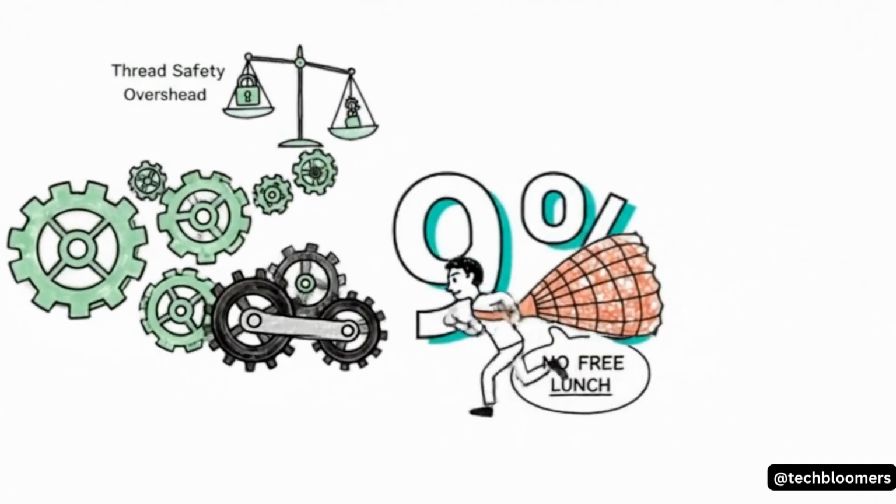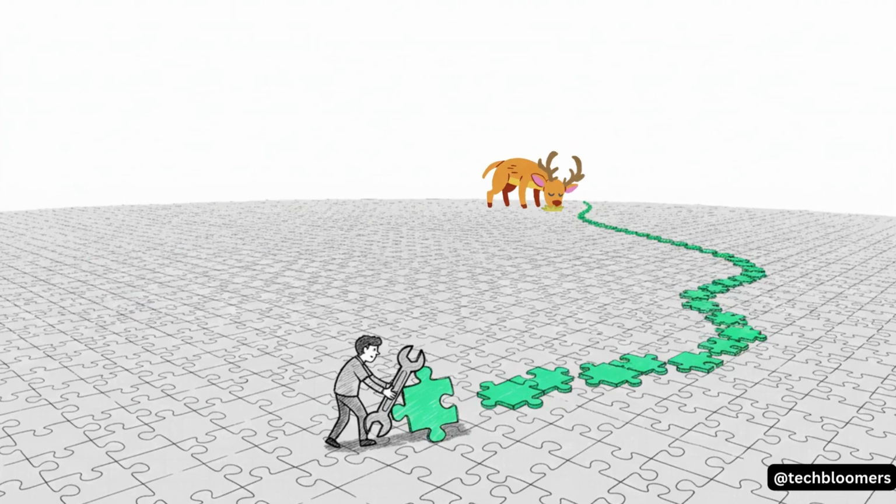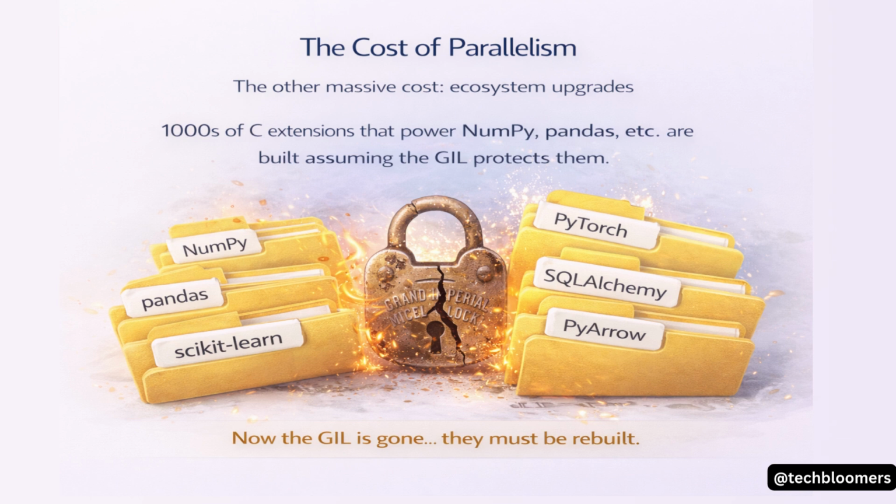The other massive cost isn't in performance, it's in the ecosystem. Think about it. Thousands of C extensions, the things that power libraries like NumPy and Pandas, were all built assuming the GIL was there to protect them. Every single one now needs to be checked, and likely updated, to be safe in this new free-threaded world. This is going to be a slow, multi-year process.